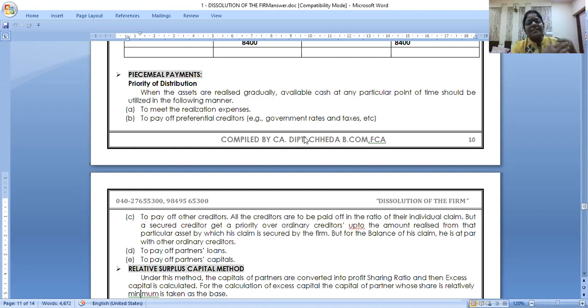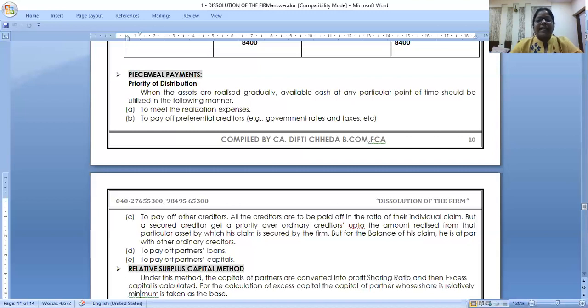Gradually we are realizing the money from assets. Your stock can't be sold at once. It will take 1 year, some stock, some more stock, some more stock. So we don't know at what point we will stop realizing the money. So whatever money I get, I want to give it to the partners in such a way that none of the partners are at loss. After 1 hour, you will see the beauty of this method. It is simplifying the technical things in such a way that none of the partners are at loss. I will show you also, right?